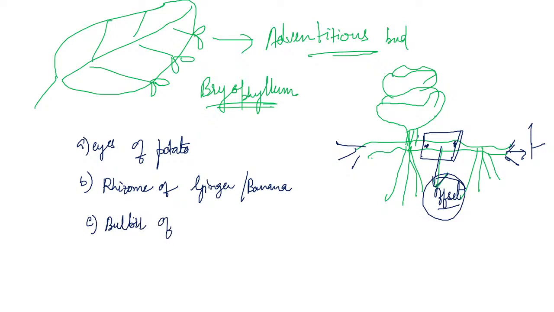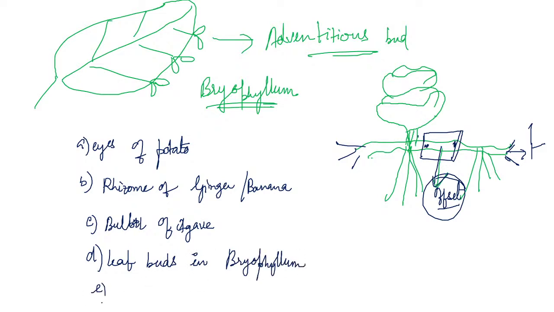Okay, I have not taught you bulbil of agave. I'll show you now only. Bulbil of agave. Number D is leaf buds in Bryophyllum. And number E is offset of water hyacinth.